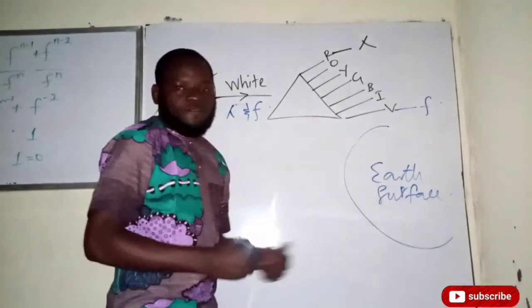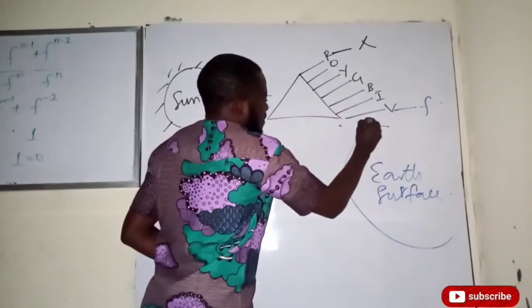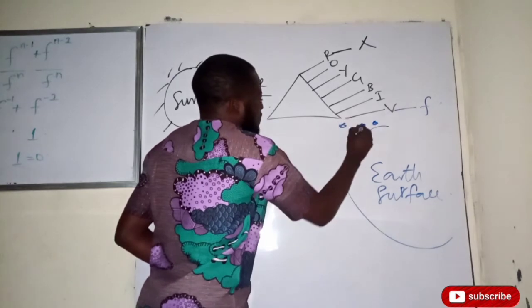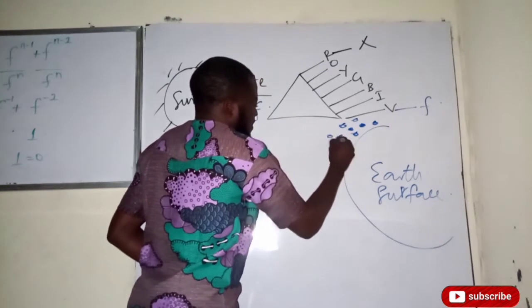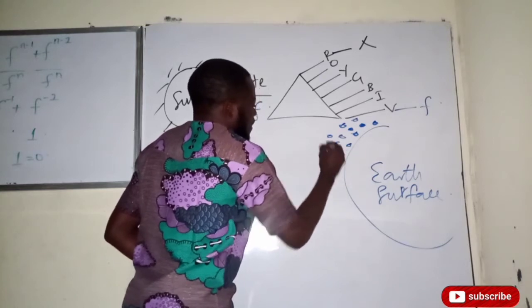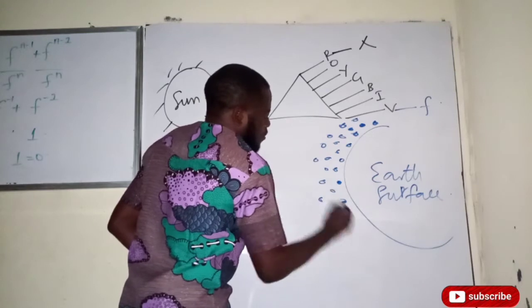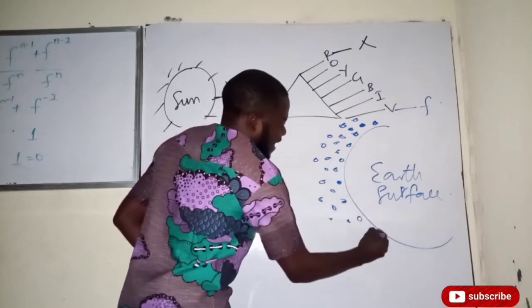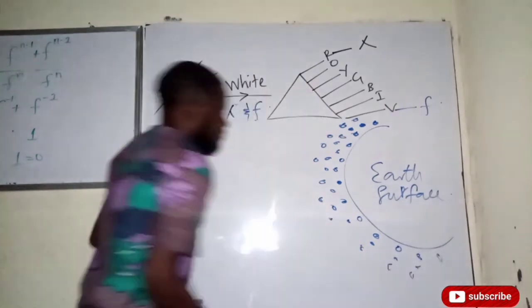If this is the Earth surface, above the Earth surface we have the atmosphere. Let me represent the atmosphere. The atmosphere is not empty. The atmosphere consists of some gas particles, dust, water, and so on. So let's say these are those particles.